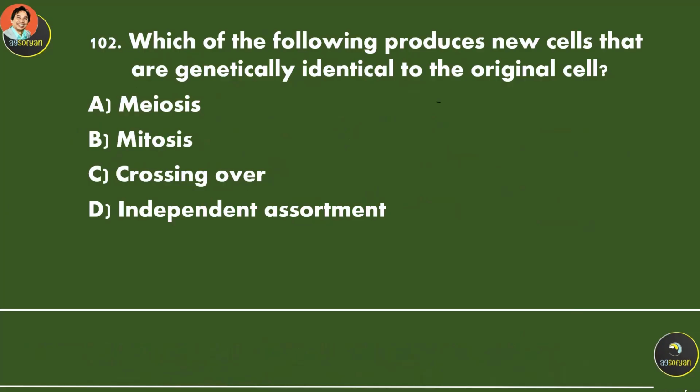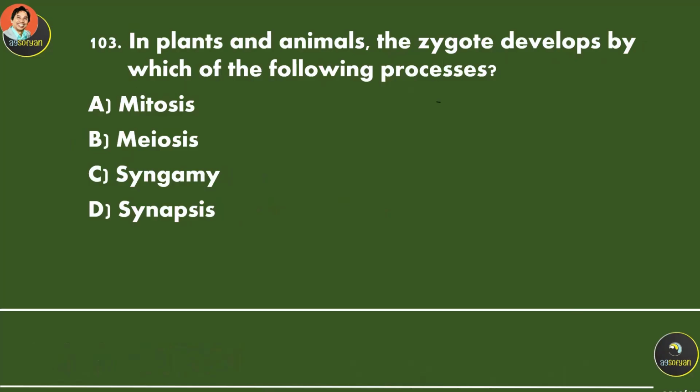Which of the following produces new cells that are genetically identical to the original cell? We already mentioned, it's going to be mitosis, the one that produces two identical daughter cells. In plants and animals, the zygote develops by which of the following processes? Again, not fertilization; the zygote develops by mitosis.